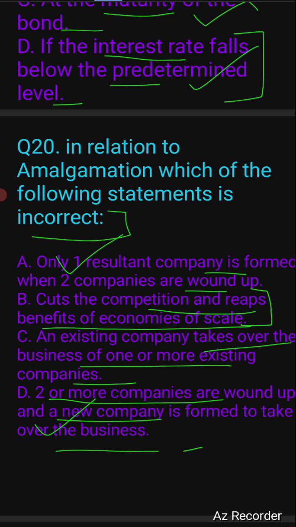And it will cut competition too, that is but obvious, provided the provisions of the Competition Commission of India have been kept in mind. So we are left with option number C, that an existing company takes over the business of one or more existing companies. So an existing company doesn't take over, a new company is formed. That is the basic definition of amalgamation.